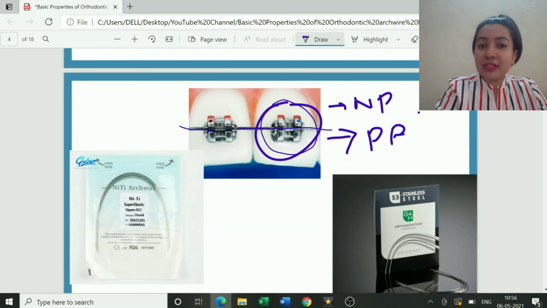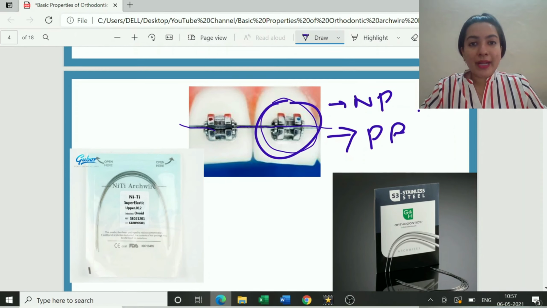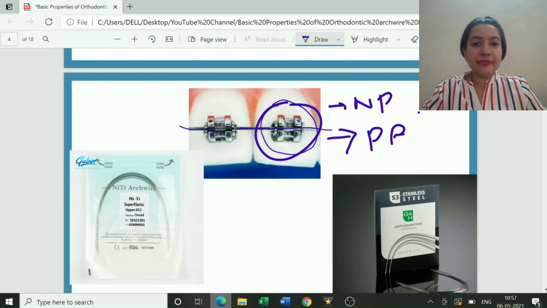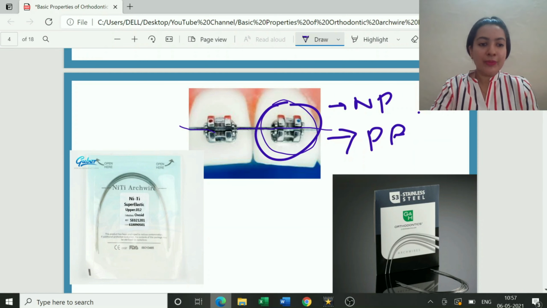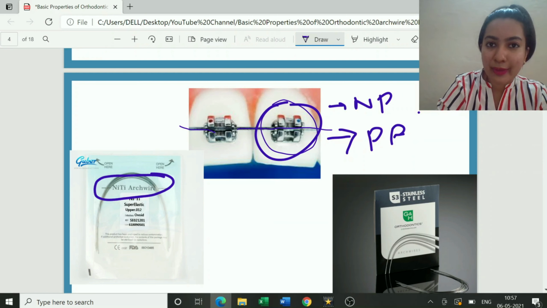Next, we have certain wires in orthodontics. Wires can be nitinol wires, stainless steel arch wires. We have TMA wire, algiloy wire. All these are the different wires which are there in orthodontics. The figure which you see here is of a nitinol arch wire, as mentioned.